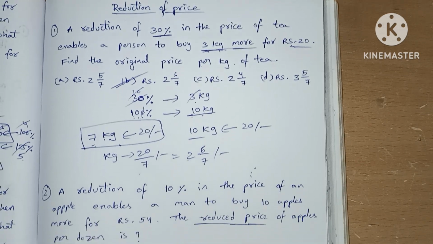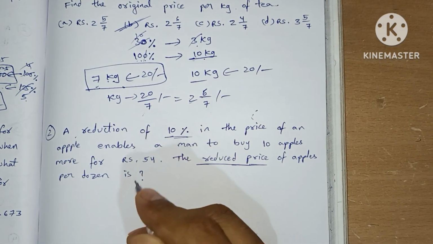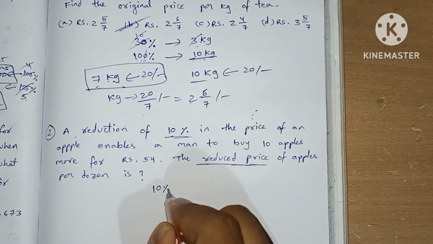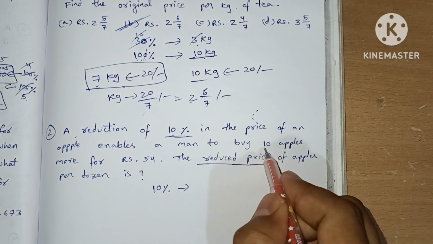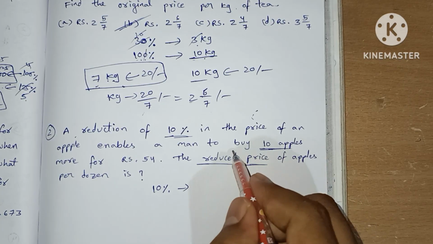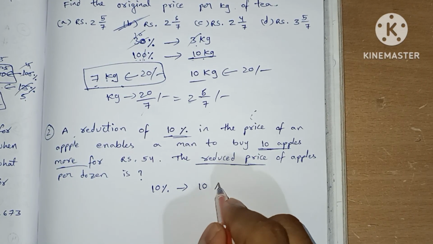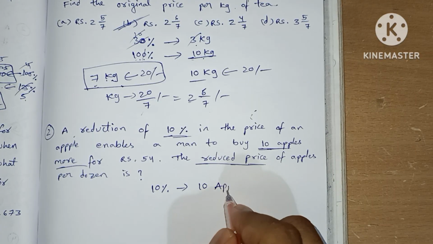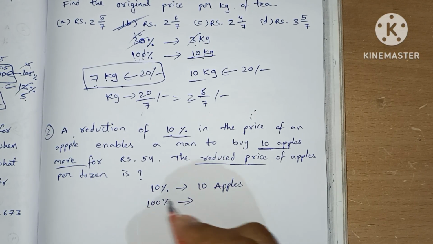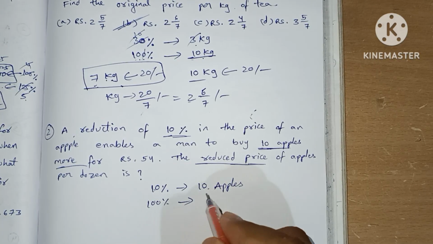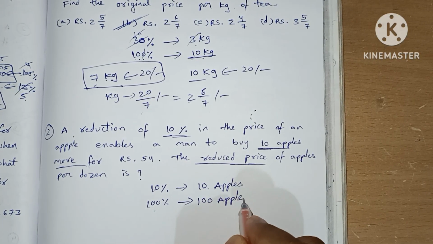Let's see one more question related to this one. A reduction of 10%. So for 10% reduction, how much more can we buy? We can buy 10 more apples. So at 100% we can buy 100 apples.